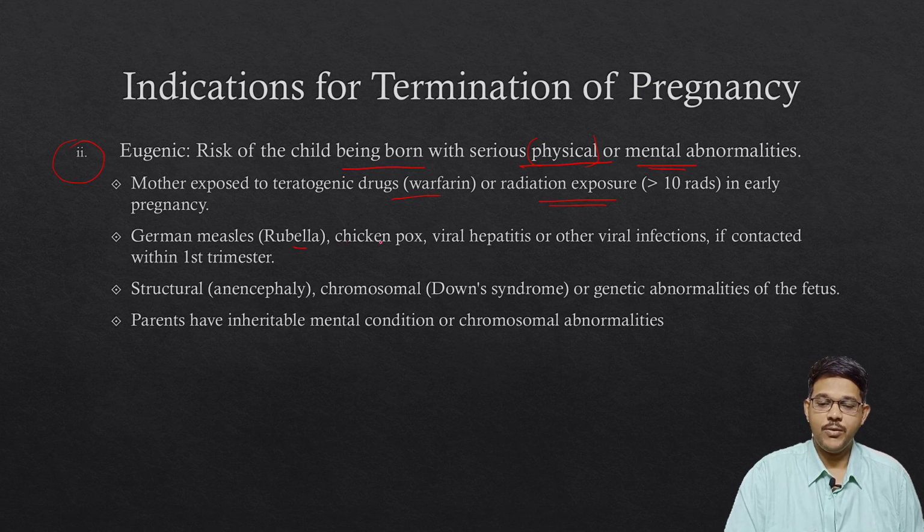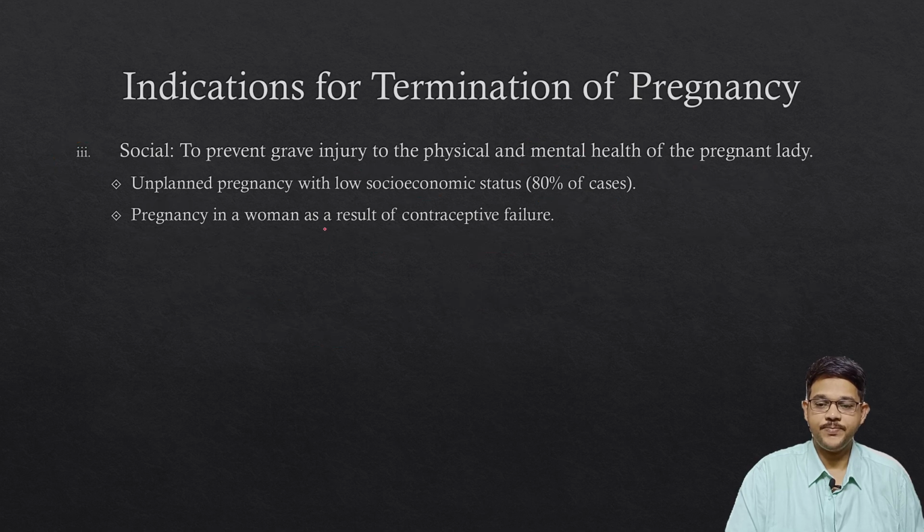If she is suffering from rubella, German measles, chickenpox, viral hepatitis, or other viral infections, especially during the first trimester, in those cases also there is a chance that some abnormalities may happen. Then structural abnormalities like anencephaly, where brain development is decreased, chromosomal abnormalities like Down syndrome, or any genetic abnormalities, in those cases also MTP can be done. Or if the parents have some inheritable mental conditions, MTP can be asked for under the eugenic indication.